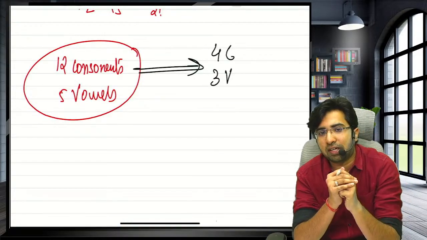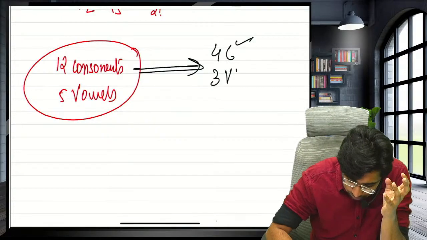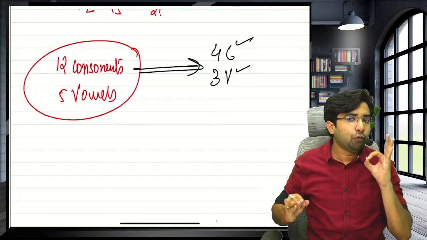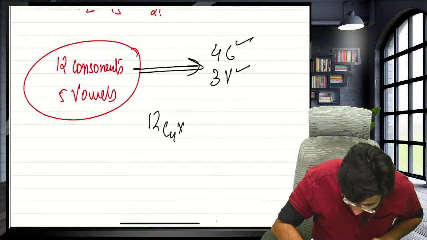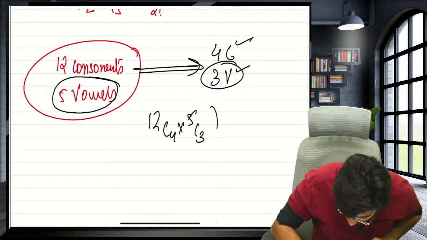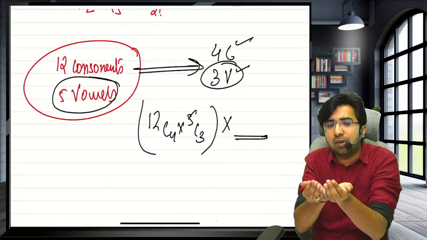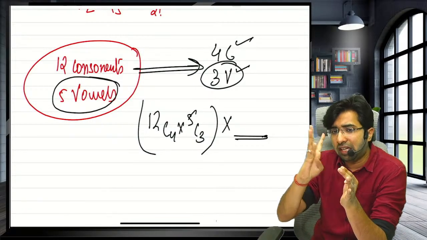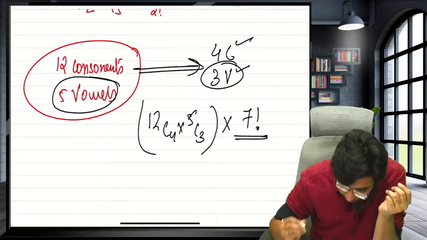Guys, please pay attention. You have to make one word which consists of 4 consonants and 3 vowels. In how many ways can you select 4 consonants out of 12? 12C4. In how many ways can you select 3 vowels out of 5? 5C3. Now selection is done, and you need to apply the arrangement. How many things are waiting for arrangement? 4 consonants and 3 vowels, that is 7 things, so 7 factorial.